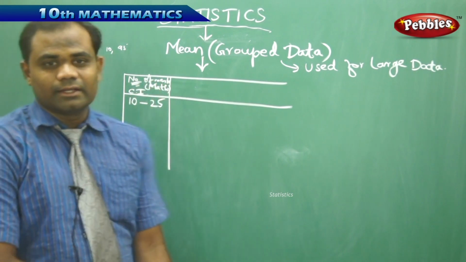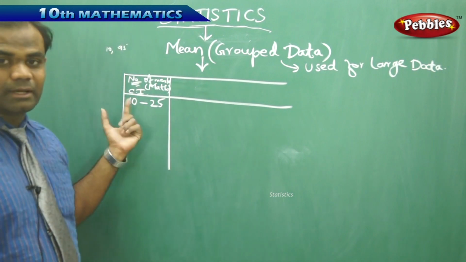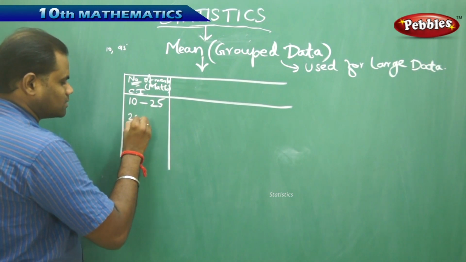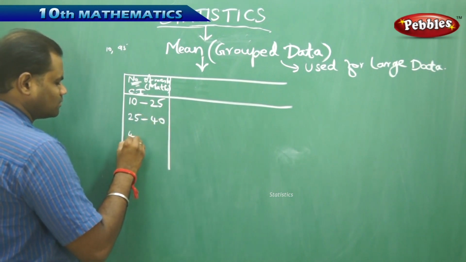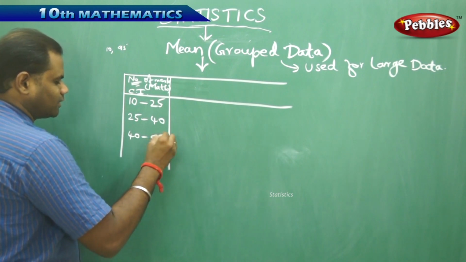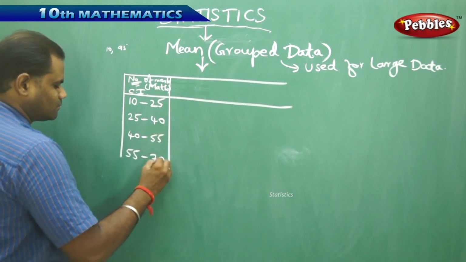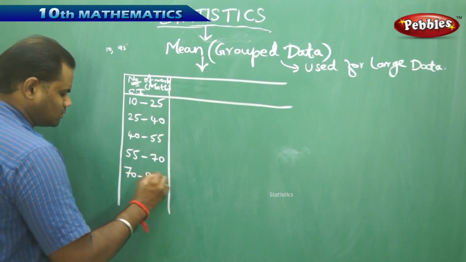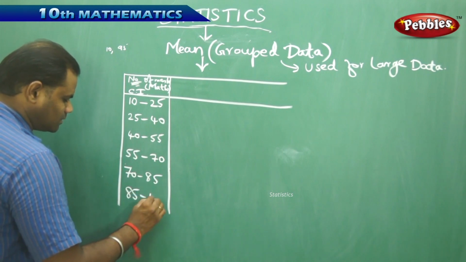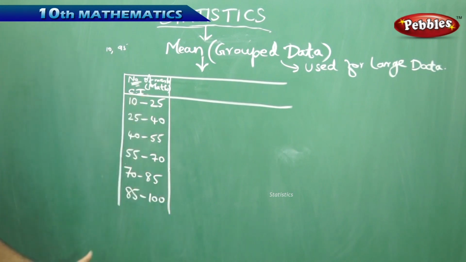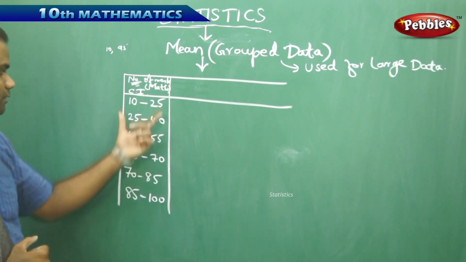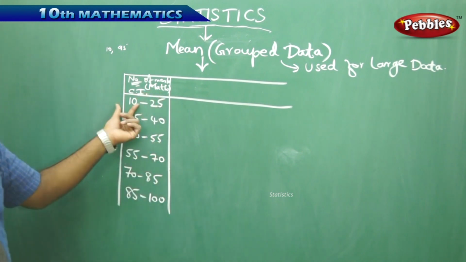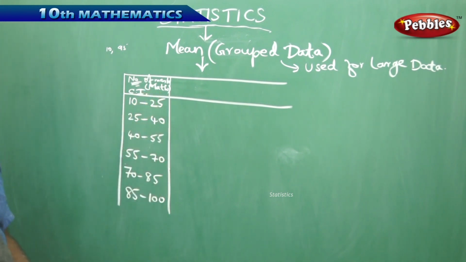So 10 to 25 is between 10 marks and 25 marks. There are 15 in range. So each of the class interval is ranged in 15, that is 25 to 40, 40 to 55, 55 to 70, 70 to 85, and 85 to 100 is how I get the range of 15 marks in each of the case. Therefore, my class interval, which is number of marks, is ranging between 10 to 25, etc.